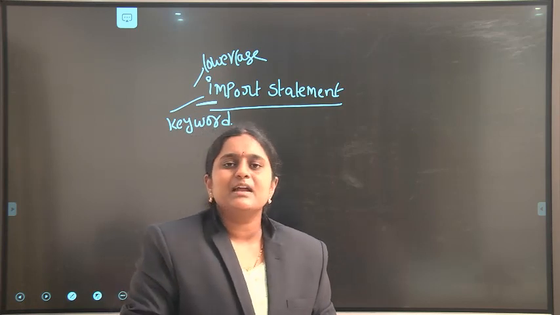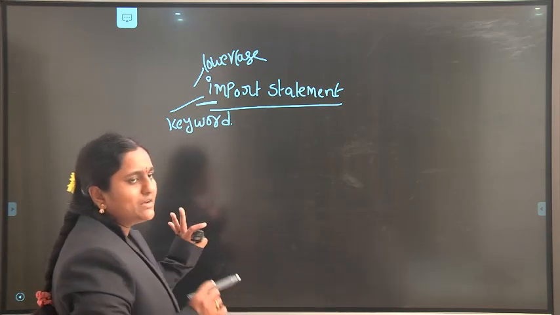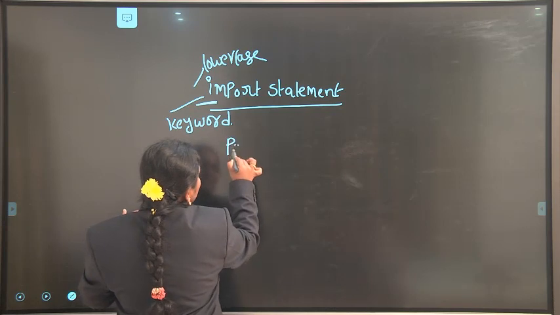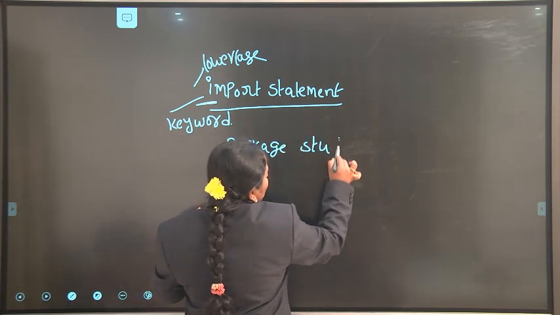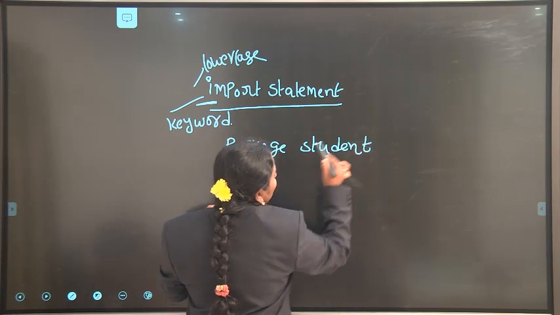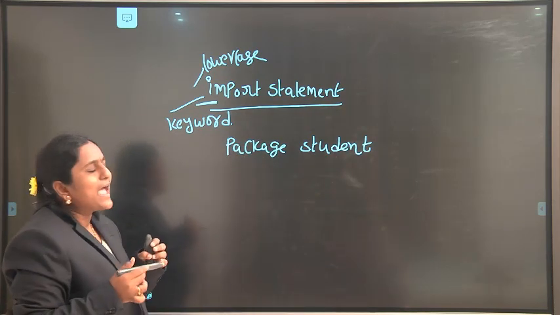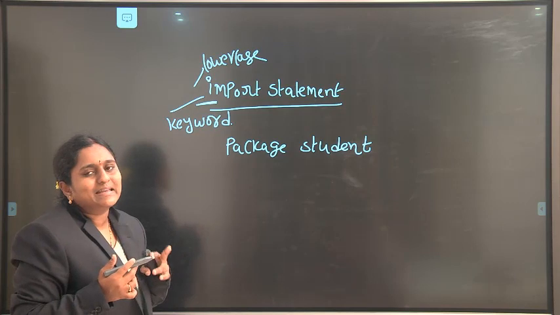In the previous statement, the package statement, we define one package: package student. In the import statement, I want to import only a particular class.